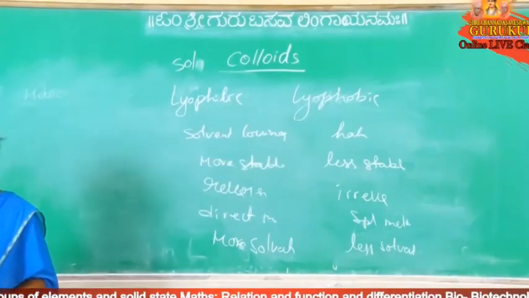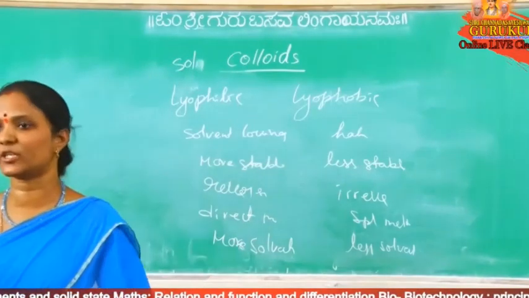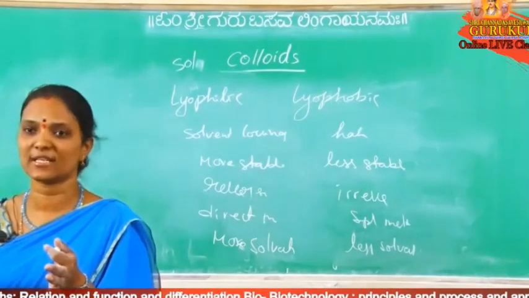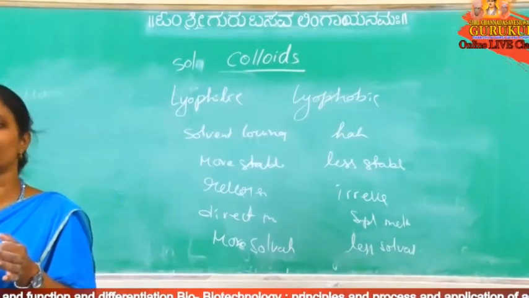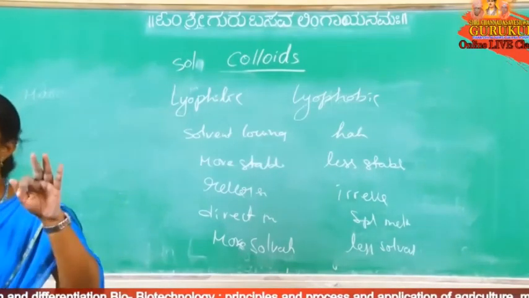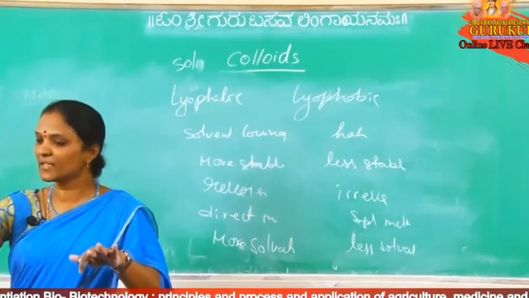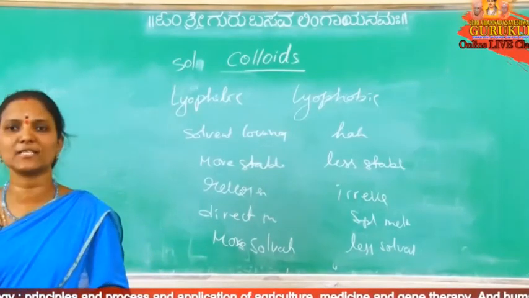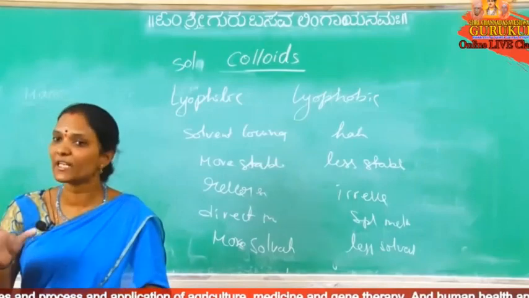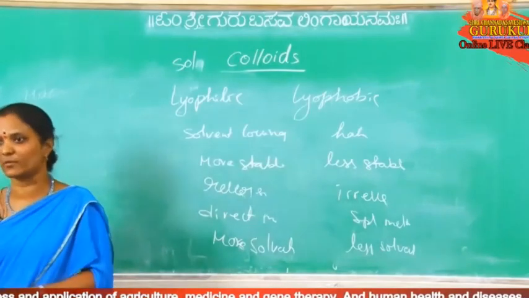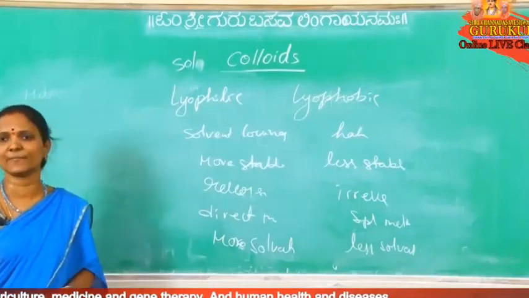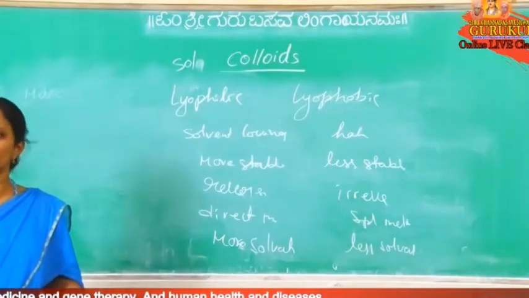And next, coagulation, nothing but precipitation, the formation of a precipitate. Nothing but the given colloidal solution is unstable. If any electrolyte is added, it immediately changes to a precipitate. If it is unstable, after addition of a little electrolyte, it immediately changes to precipitate. That precipitate formation is called coagulation. Where is this coagulation easy? Where it is unstable, coagulation is easy.